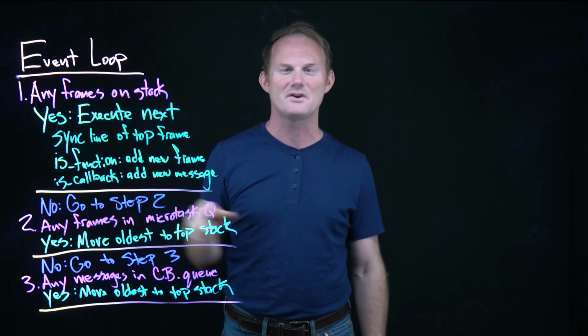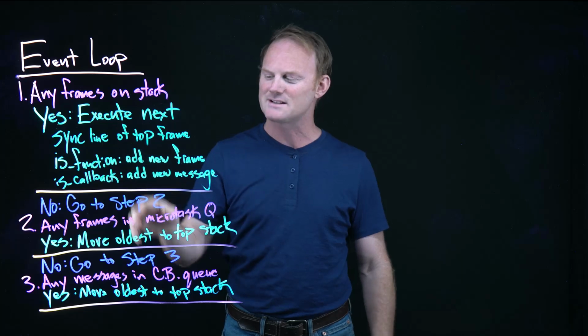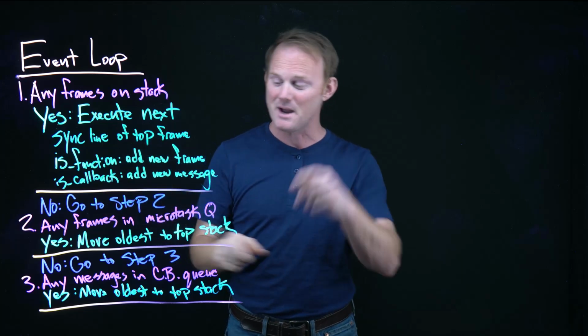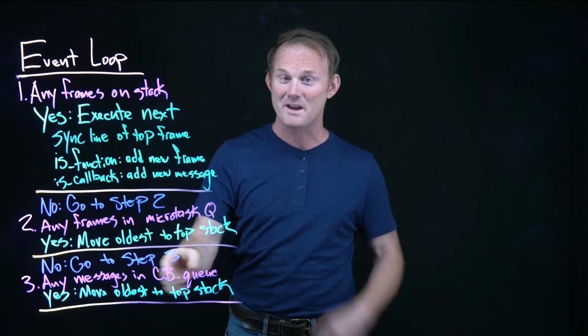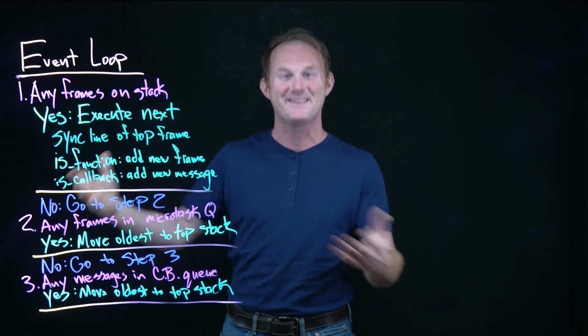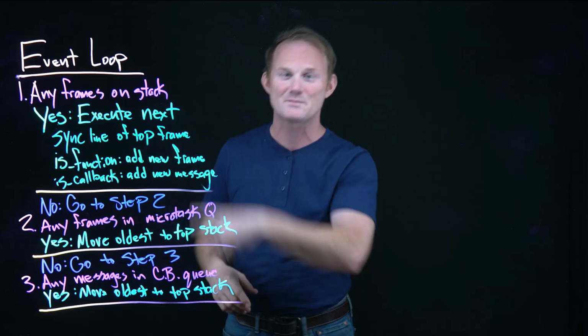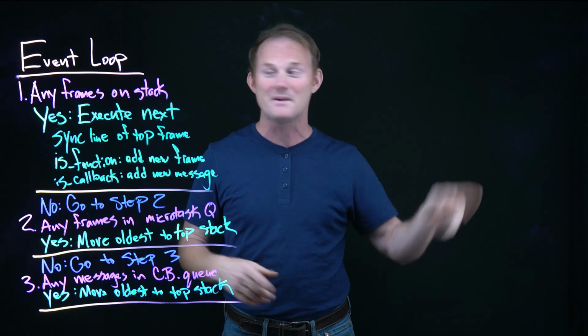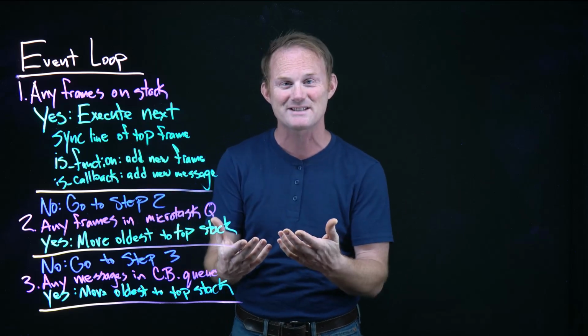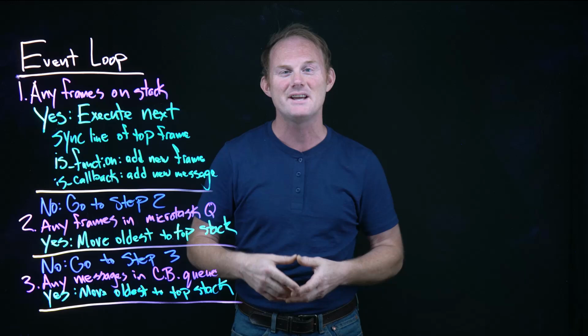Execute the next line. Is it a function? Is it a callback? When we run out of that stuff, is there anything in the microtask queue? Because there might be now from this callback. When we get done with that, is there anything in the callback queue? Because there might be, because we added a callback a little bit ago. Just keep going through this process until we have nothing to do. And then the web API will keep the event loop going just in case something else happens. But that right there is the event loop.